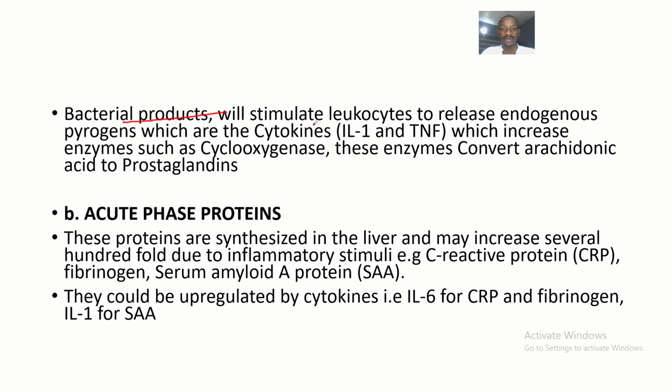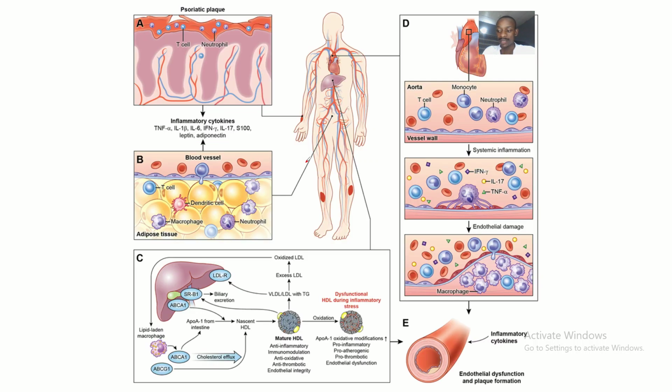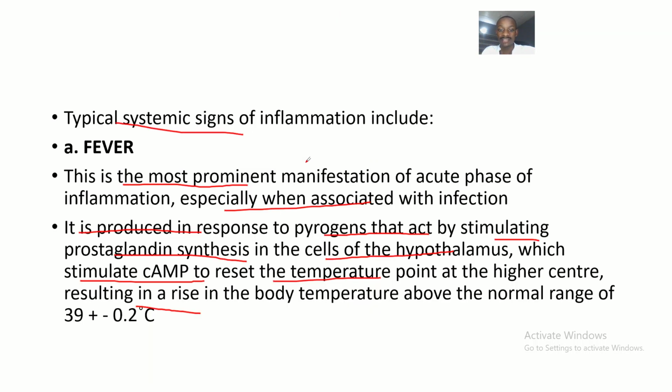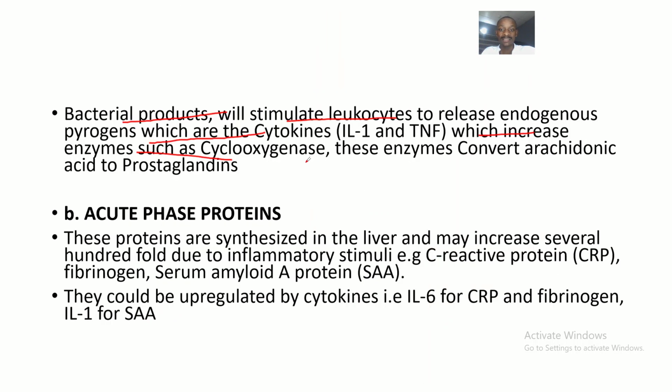Let's complete it. Bacterial products will stimulate leukocytes to release endogenous pyrogens, which are cytokines, like interleukin 1 and tumor necrosis factor. These will increase other enzymes such as cyclooxygenase, which will convert arachidonic acid to prostaglandins. So there are two mechanisms of action: they act on the hypothalamus to increase the temperature, or they directly convert arachidonic acid to prostaglandins.